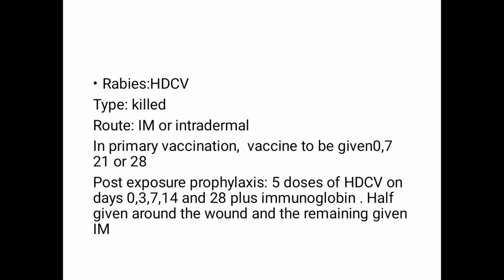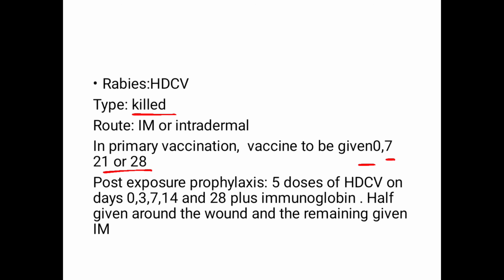Now the rabies vaccine. Rabies is caused by the bite of a rodent or a dog. For rabies, we have the human diploid cell vaccine, and the type of vaccine is basically killed. The route is intramuscular or intradermal. If there are people with occupations in which the risk of rabies is high, we vaccinate them primarily. The vaccine is given on day 0, 7, 21 or 28.